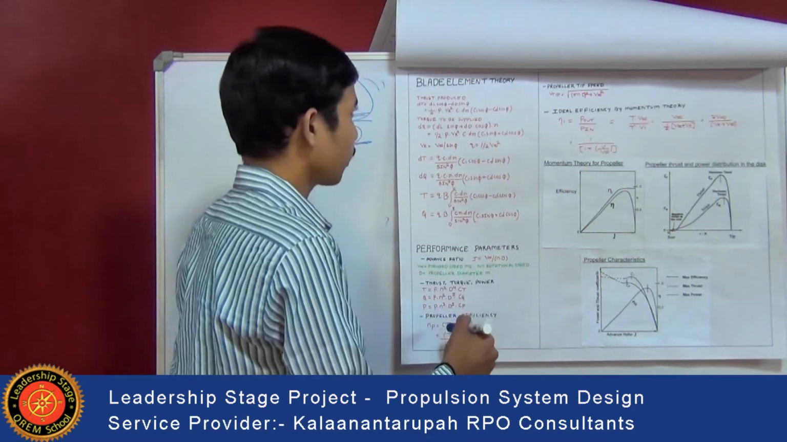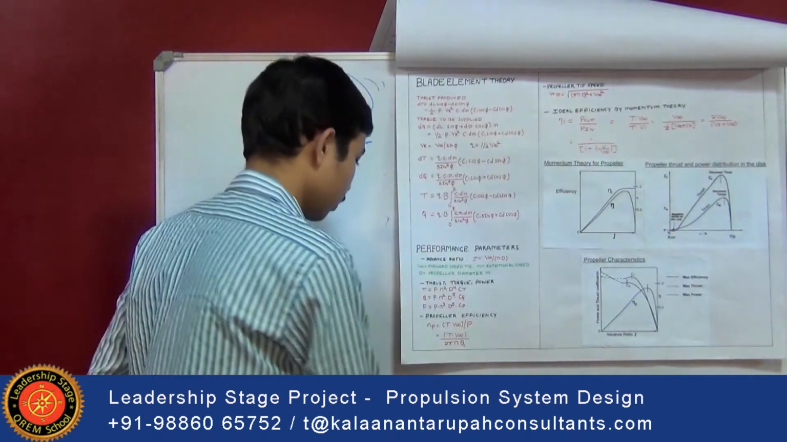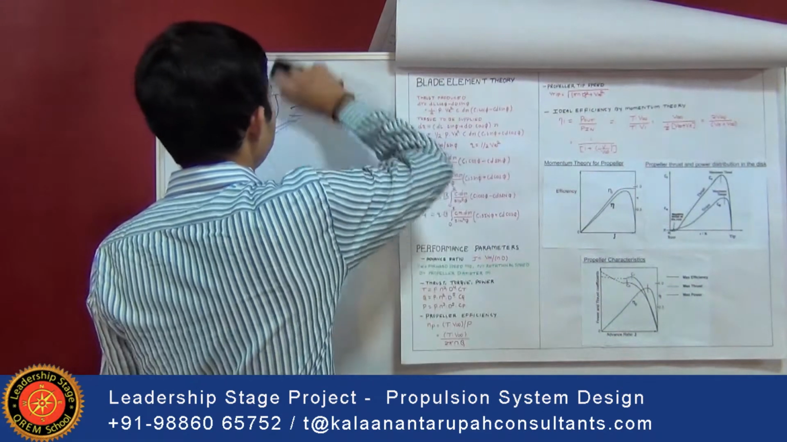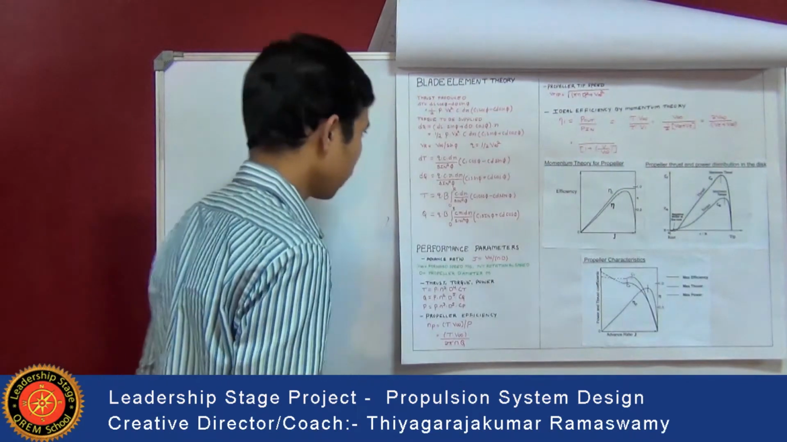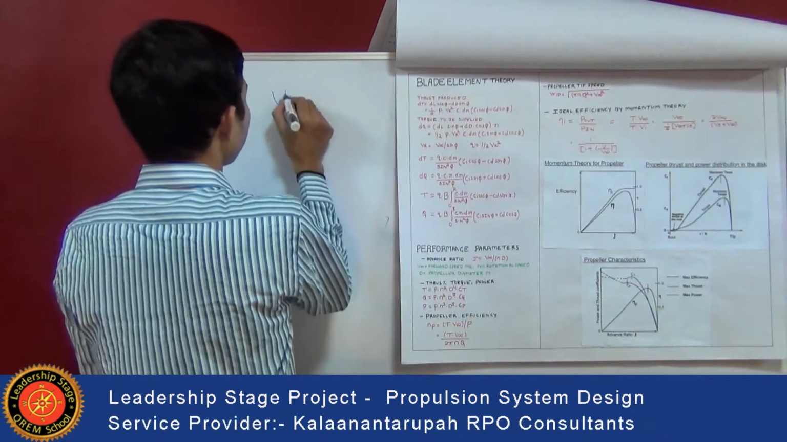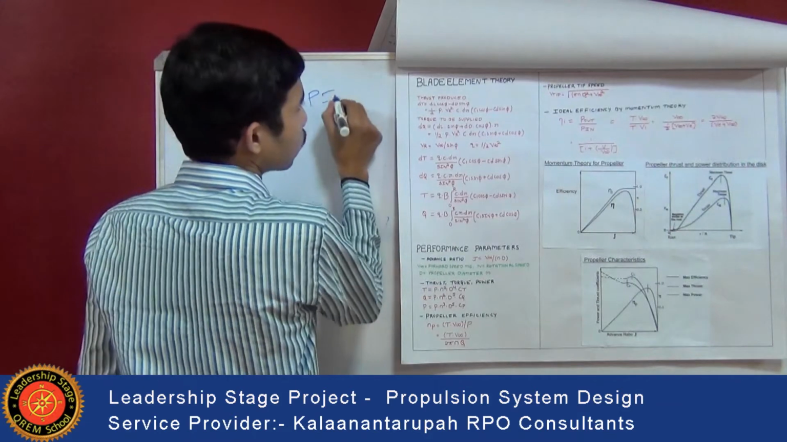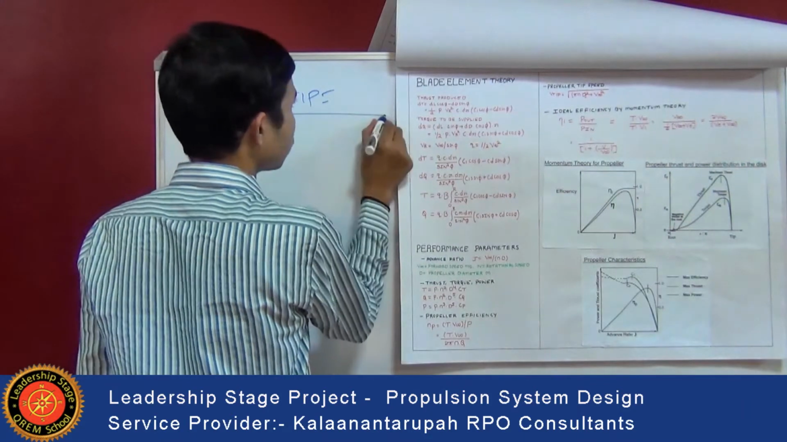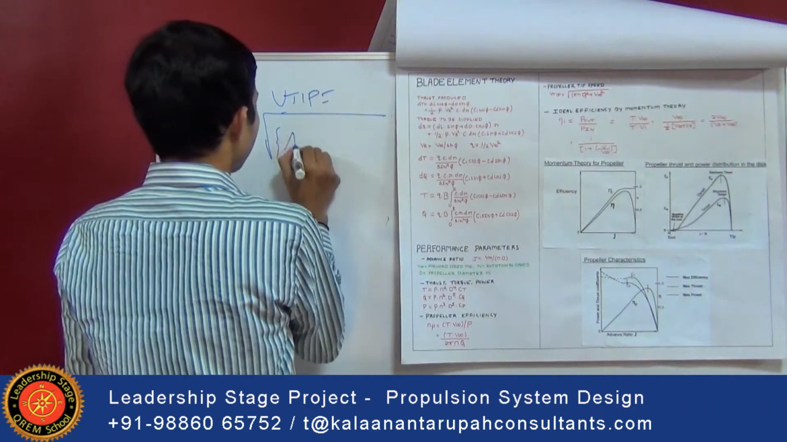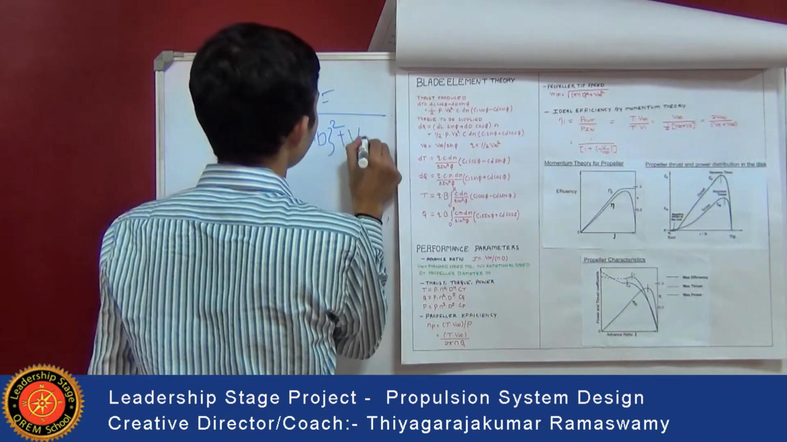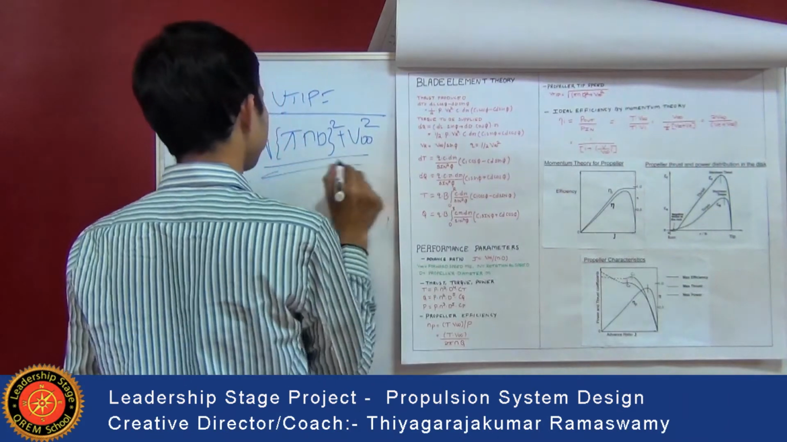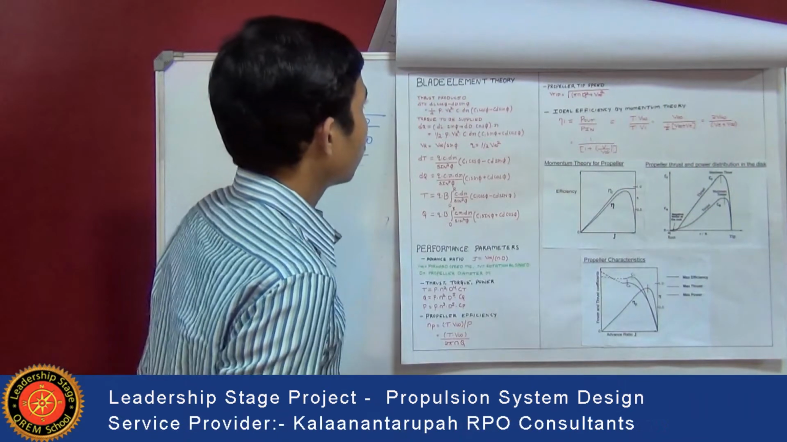Once after propeller efficiency, propeller tip speed. This propeller tip speed is very important while deciding the material for the propeller. It is given by the square root of (pi n d) the whole square plus V infinity square. So it also depends upon the forward velocity.